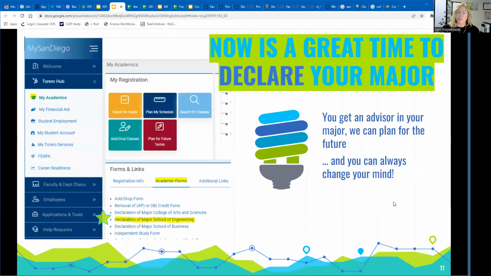Now's a great time to declare your major if you haven't already done so. So if you're planning to be a junior, please declare your major so we know how many seats we'll need, how many majors are coming. You can find that form under the My Academics of the Torero Hub under Academic Forms, Declaration of the Major of School of Engineering. You can also use that form to change a minor. Maybe you don't want to do that physics minor anymore. You can also use it to change your catalog year.